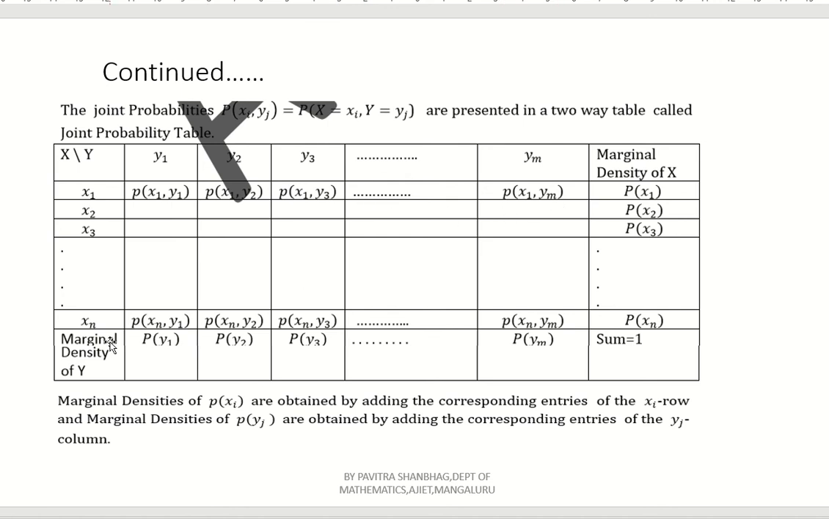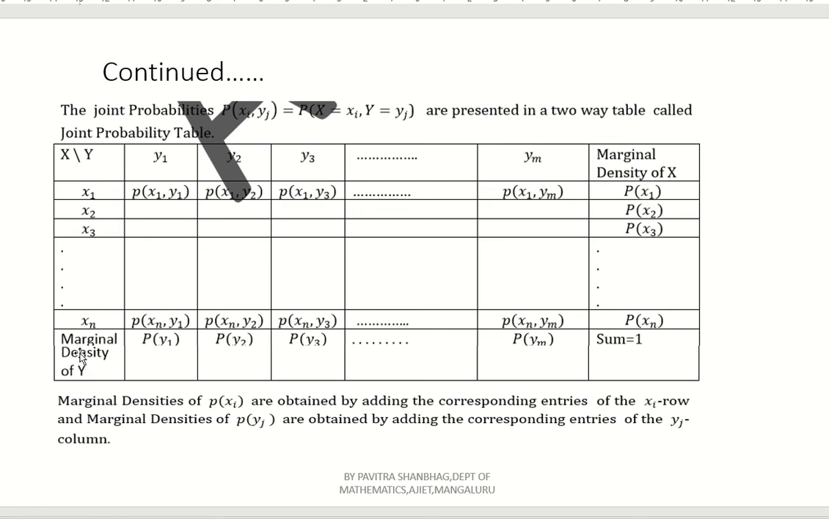Now in general, what does the last row represent? P of xn comma y1, P of xn comma y2, P of xn comma y3, and so on up to P of xn comma ym, right? Now here we have to mention the marginal density of x, and the marginal density of y.